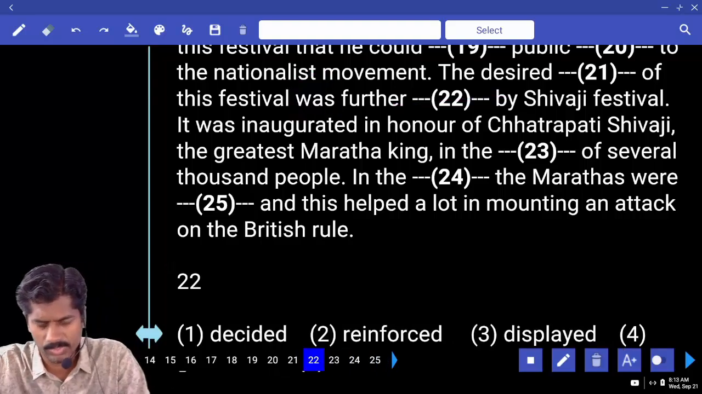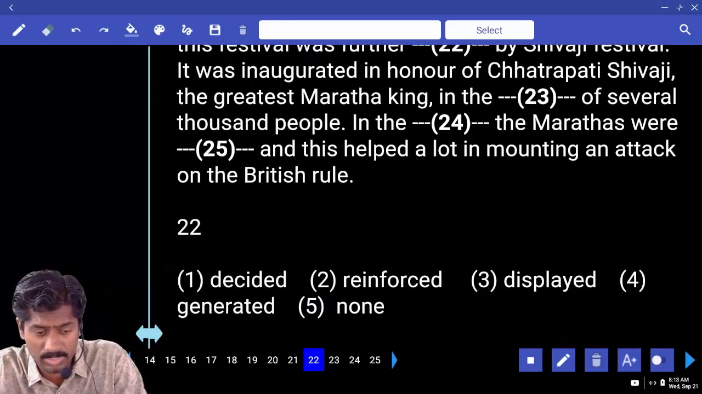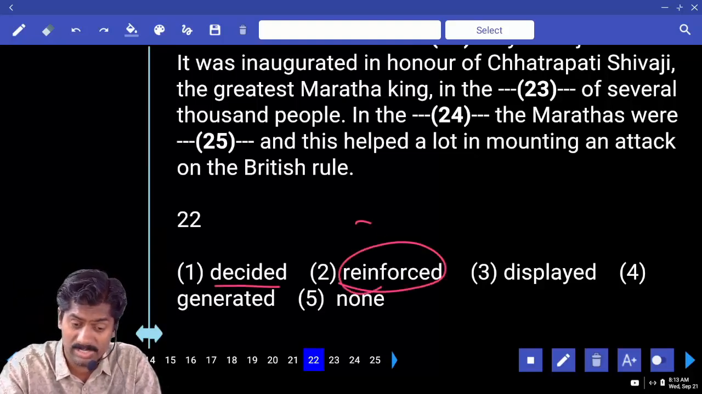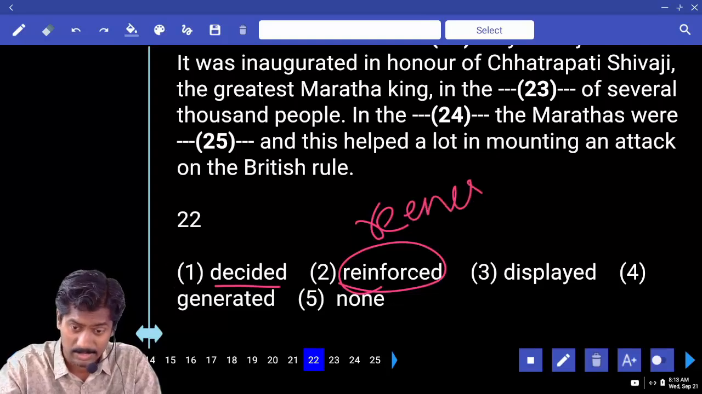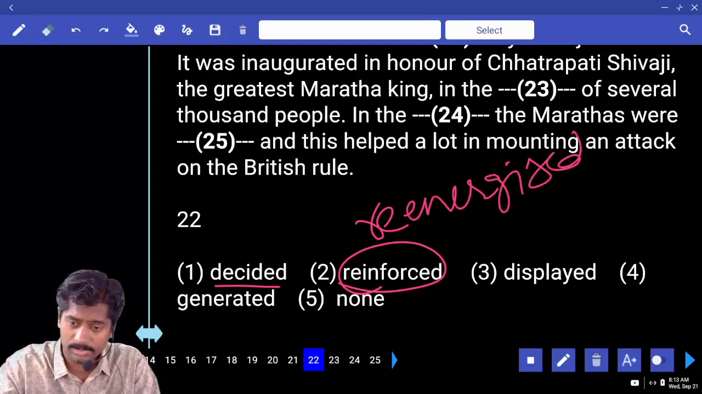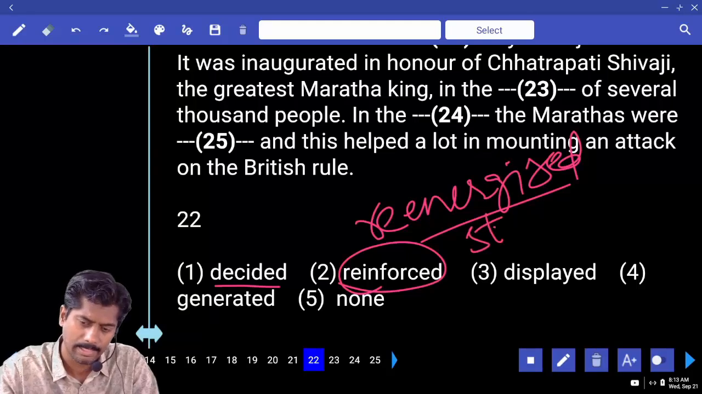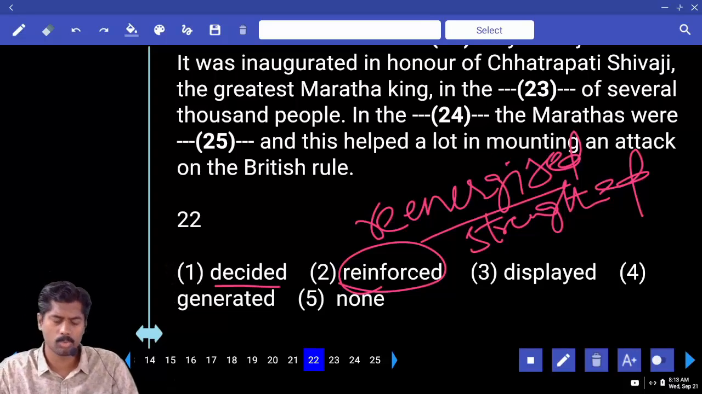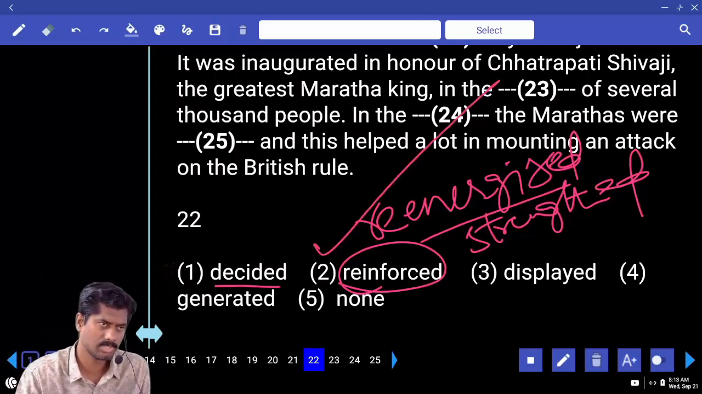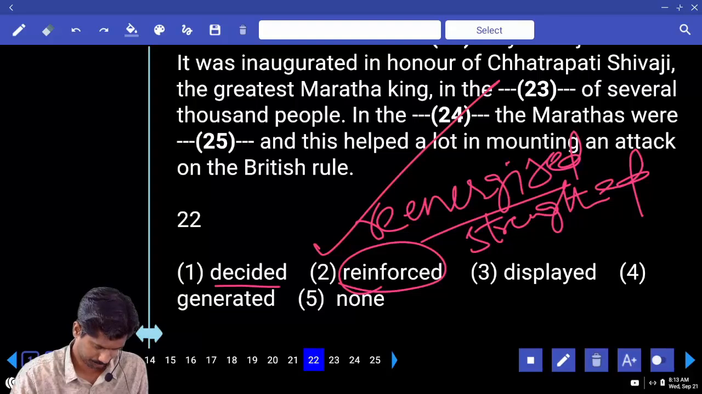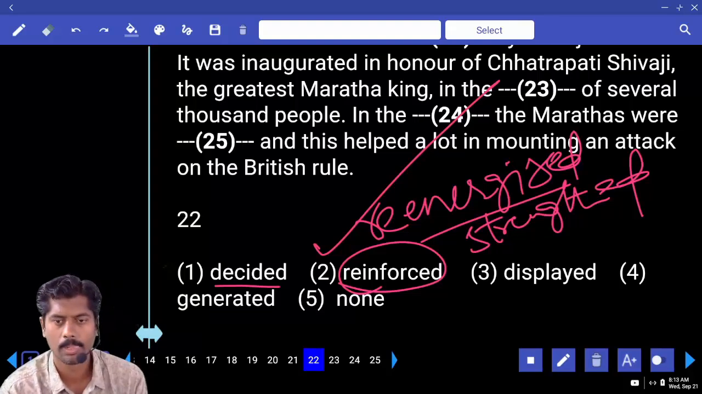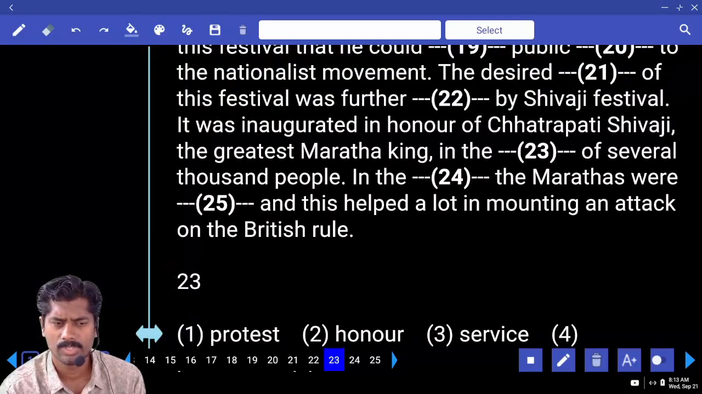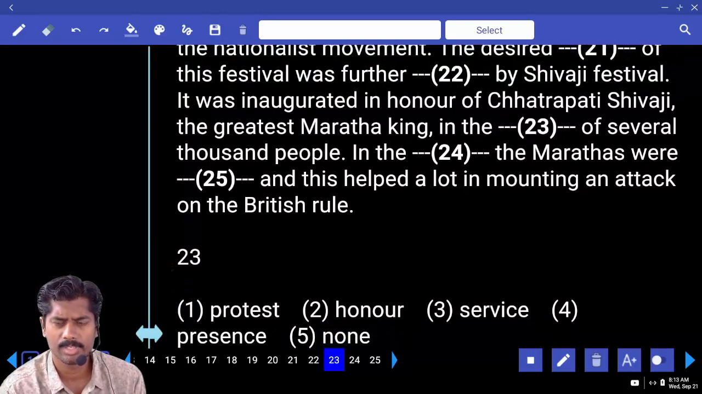The desired dash of this festival was further dashed by Shivaji festival. Further decided, reinforced. Reinforced means re-energized, strengthened. Further displayed by, further generated by. What should come? Re-energized. So the desired dash of this festival was further re-energized by Shivaji festival.